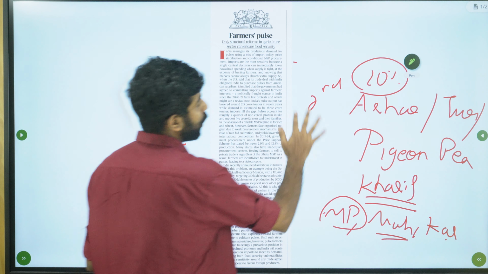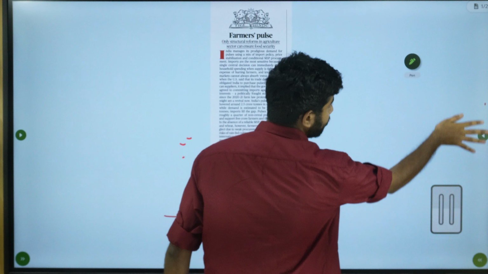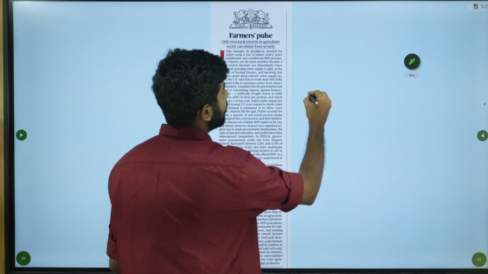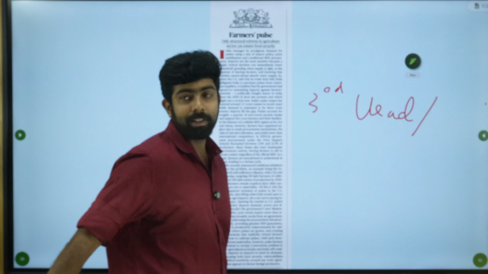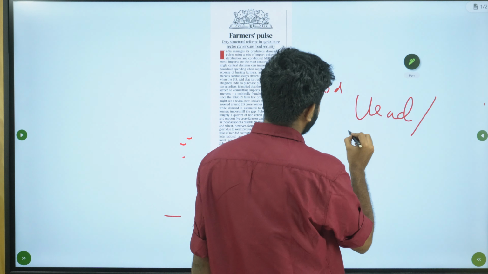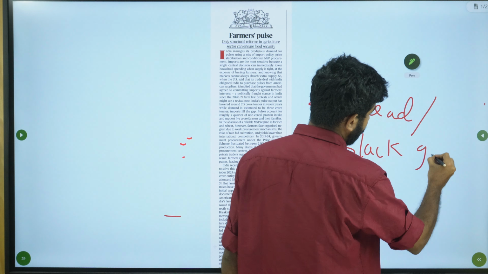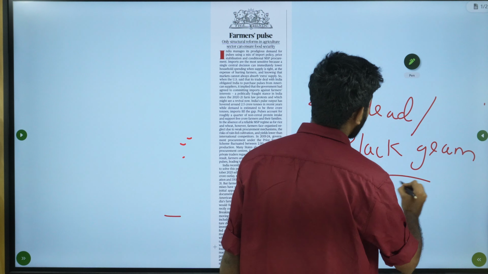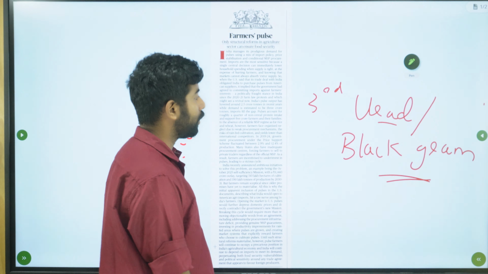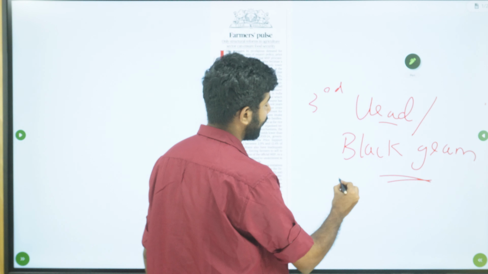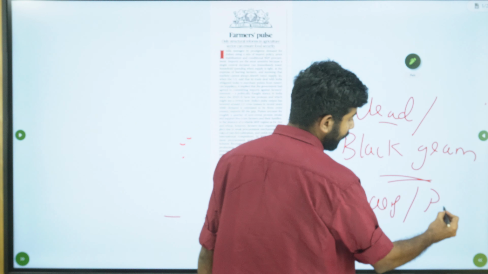The third crop that you need to study is Urad, or what we call black gram. This crop can be grown in both Kharif and Rabi season.